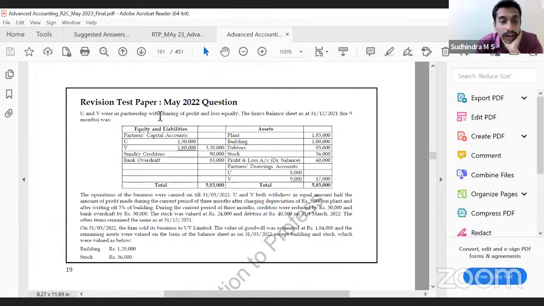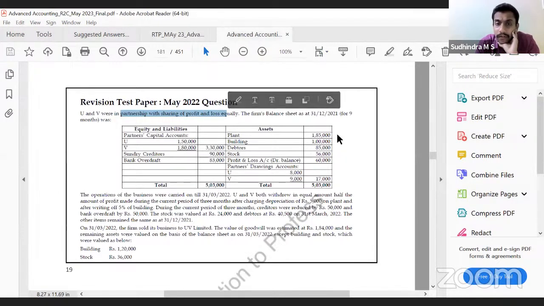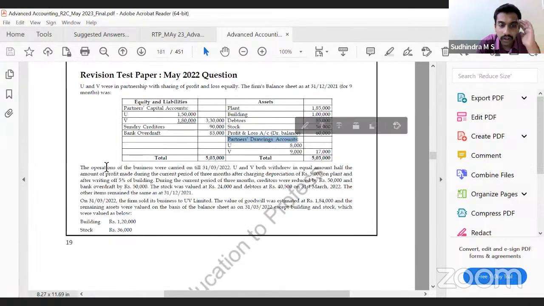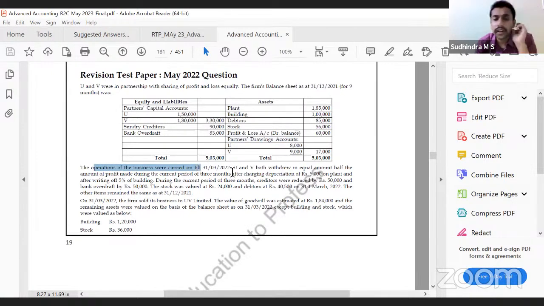May 22, RTP. You and we were in partnership, sharing profits and losses equally. The firm's balance sheet as at 31st December 2021 for 9 months was, they have given us equity and liabilities and assets: partners capital, sundry creditors and bank overdraft, plant, building, debtors, stock, P&L account debit balance, partners drawings account. Operations of the business were carried on till 31st March 2022. You and we both withdrew in equal amount, half the amount of profit made during the current period of 3 months, after charging depreciation of 5,000 on plant, after writing off 5% of building during the current period of 3 months.